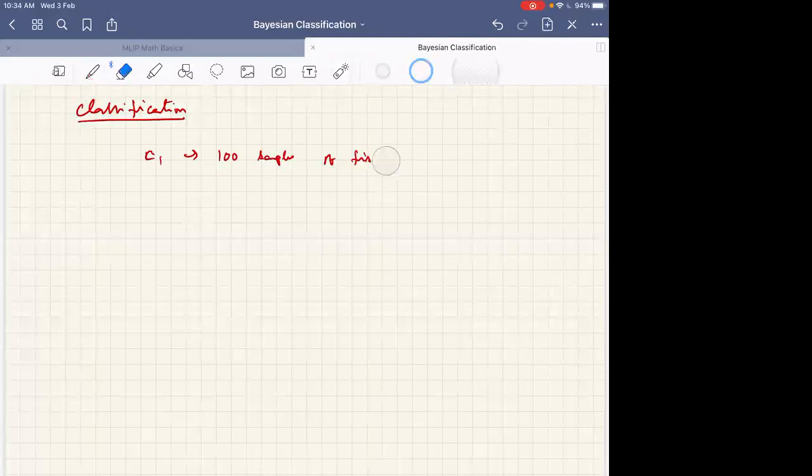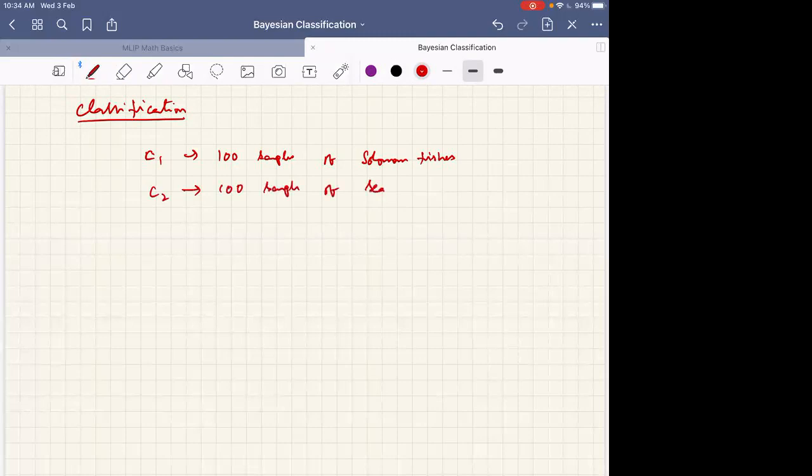You can consider this as salmon fishes. And class 2, again we have 100 samples, sea bass fishes. Leave aside any discussion on machine learning and so on.